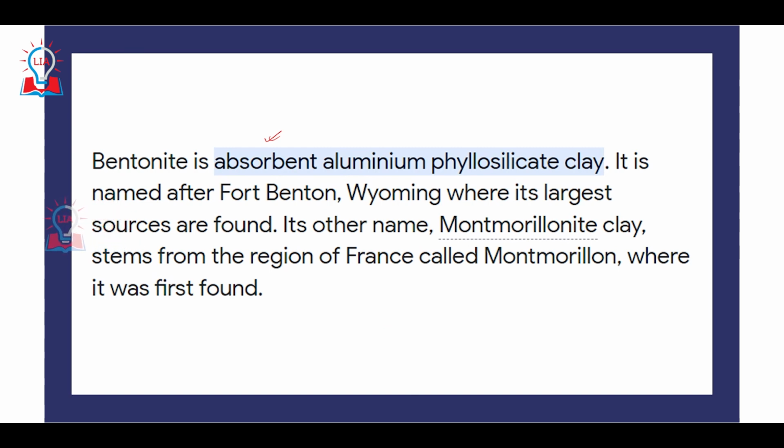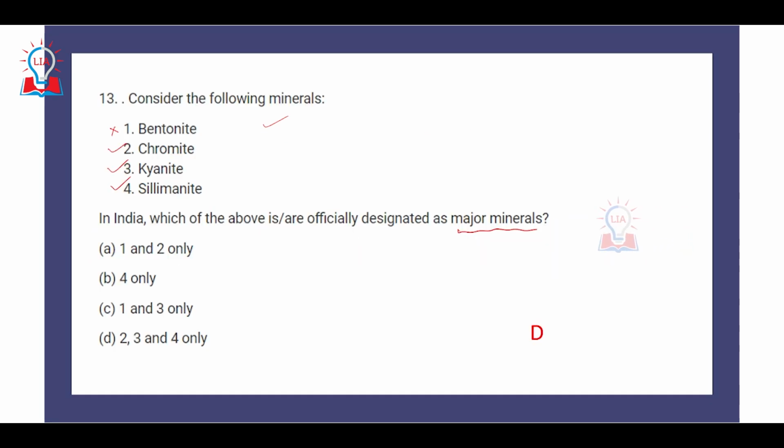It is a type of clay named after Fort Benton in Wyoming, where its largest sources are found, and its other name, montmorillonite clay, stems from the region of France called Montmorillon, where it was first found. So that is why bentonite is a type of clay, and as we have discussed, clay is a type of minor mineral. So the correct option is D, 2, 3, and 4 only.